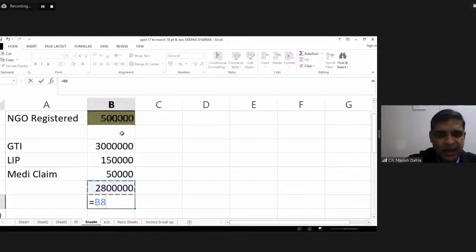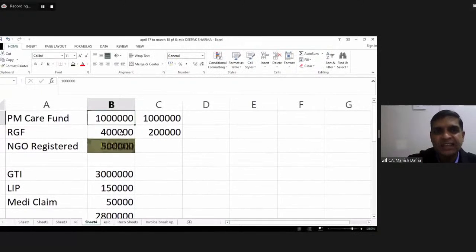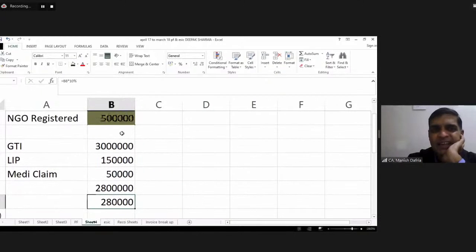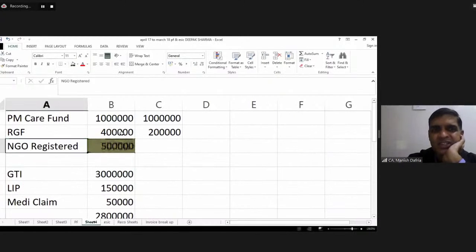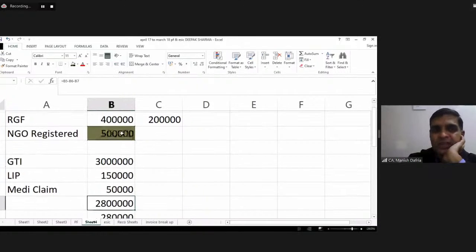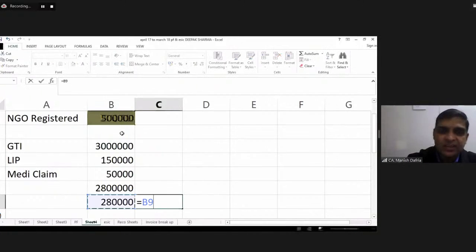10% of this 28 lakhs, 2,80,000 is the maximum donation which I can give. For claiming deduction under section 80G, I can give a maximum donation of 2,80,000 to this registered NGO. I have given actually 5 lakhs. My eligible donation would be only 2,80,000. Now, against this 2,80,000, how much is the deduction available? Only 50%.